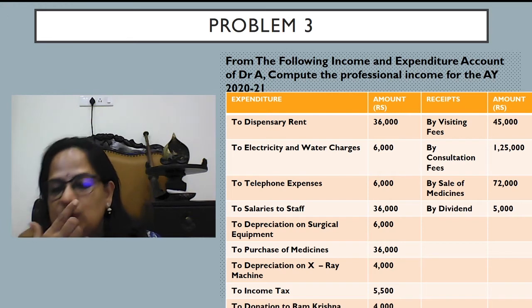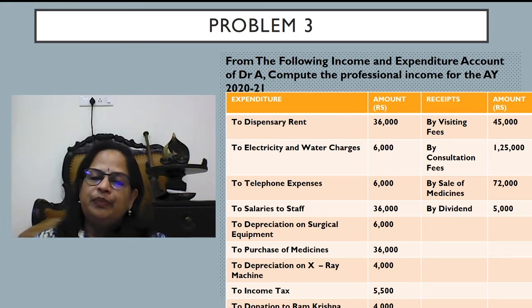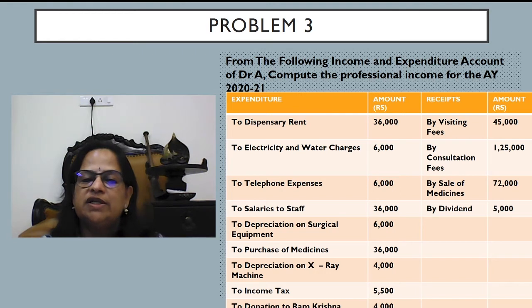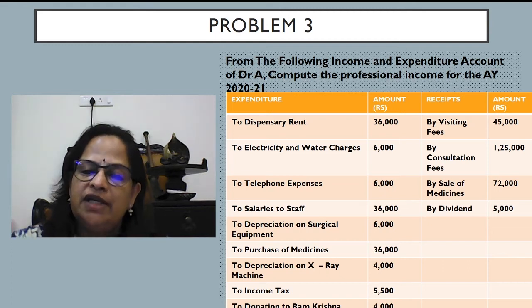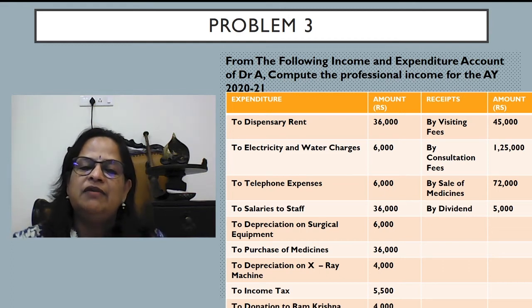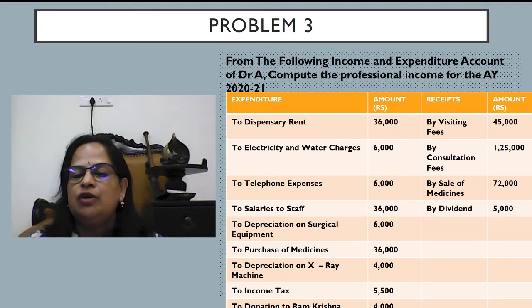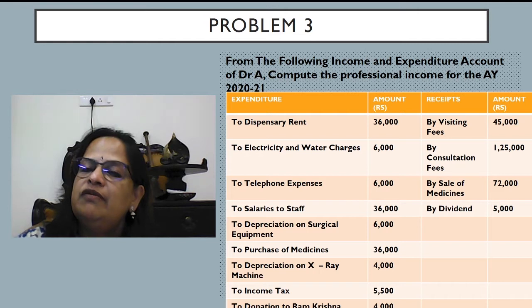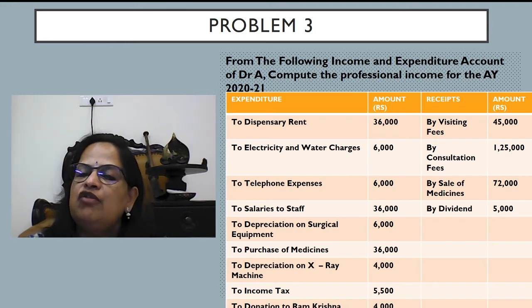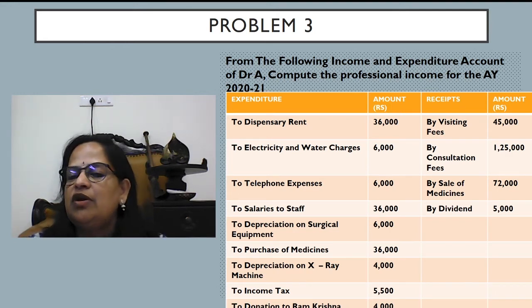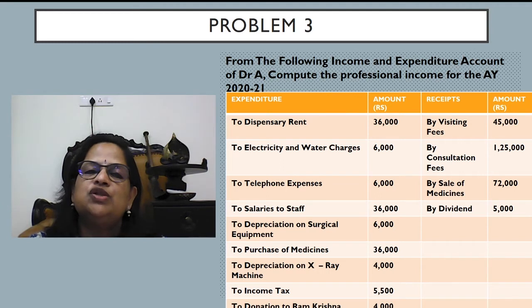Purchase of medicines. So here you have to remember, purchase of medicines 36,000. So closing stock and opening stock values will be there. Based on that we have to calculate. Depreciation on X-ray machine. See here also depreciation values are directly given. Income tax 5,500. Donation to Ramakrishna Mission not allowed. Any donation is not allowed. Visiting fees is an income, 45,000. Consultation fees 1,25,000 allowed. Sale of medicines allowed. Dividend will not come here. It should go to income from other sources.